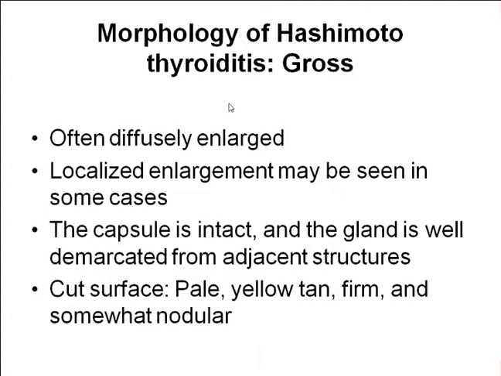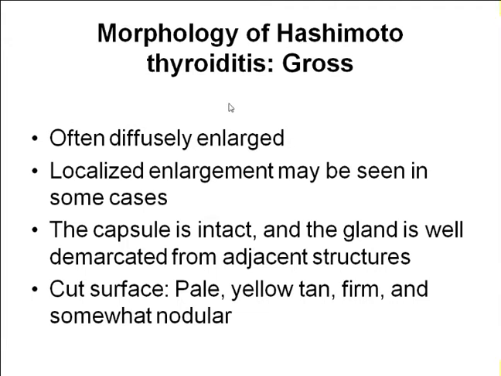Now talking about the morphology of Hashimoto's thyroiditis, we will talk about the gross and the microscopic features. Grossly, the thyroid gland is diffusely enlarged, completely symmetrical, as if the whole of the thyroid is swollen. In very few cases, you can see localized enlargement of the thyroid. The capsule will be intact. The gland is well demarcated from normal adjacent structures, so the surrounding tissues will be normal. Only the involved thyroid tissue will be swollen up.